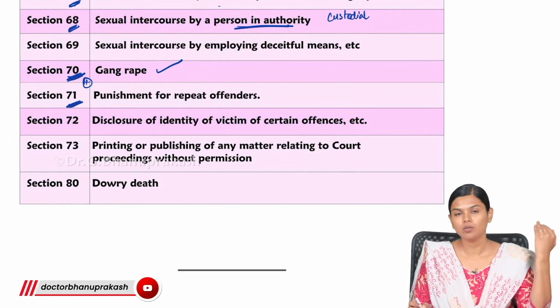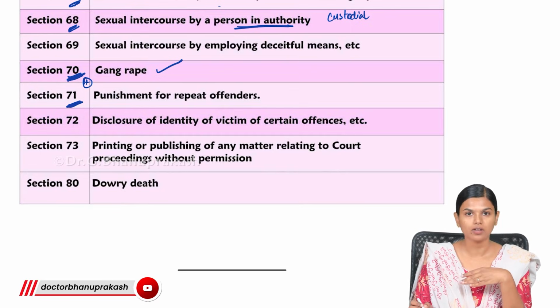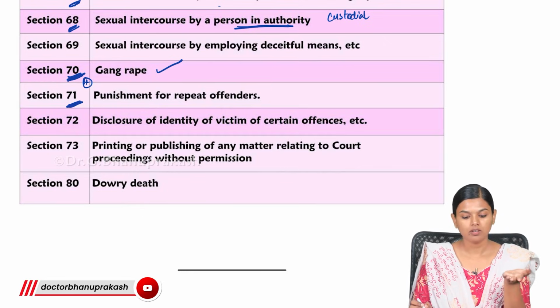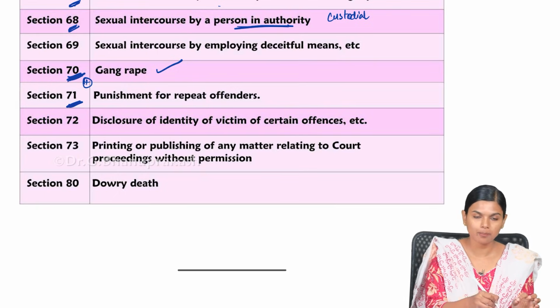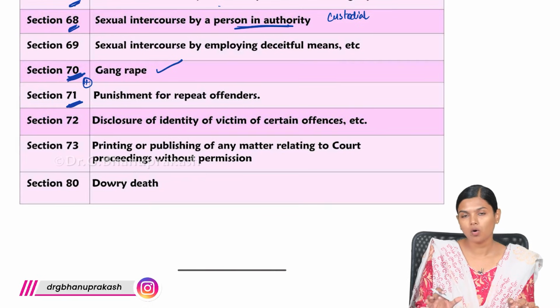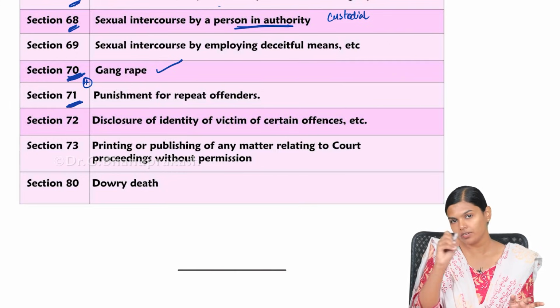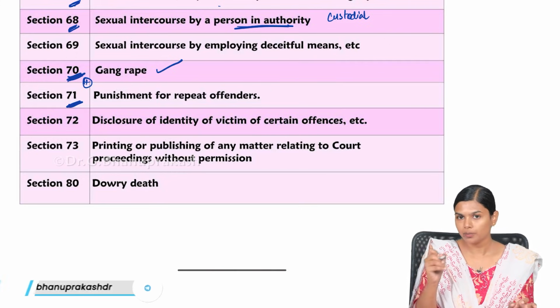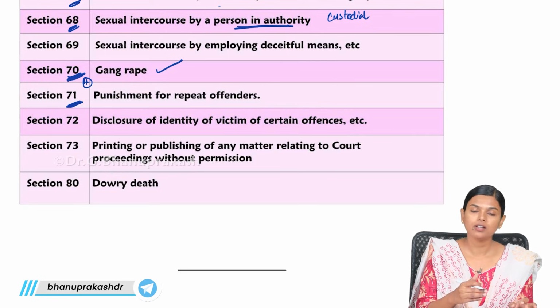If you remember the old IPC, it was given as A, B, C, D, E. It is the same order. A is coma, B is with wife, and so on. Now A, B, C, D have been given separate sections: 67, 68, 69, 70 for gang rape, and 71 for repeat offenders. IPC and BNS are the same: first the definition, then the punishment. The subsections A, B, C, D, E in the punishment are given here separately.